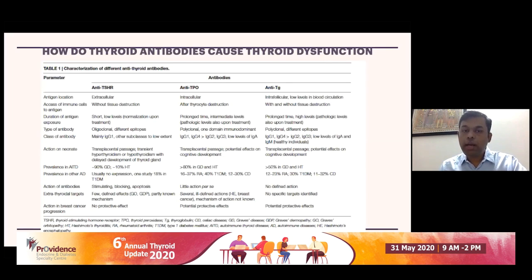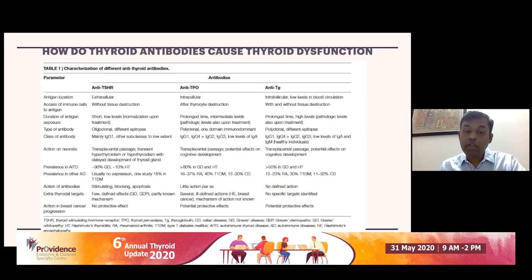If you look at anti-TPO prevalence, it's present in more than 80% of Hashimoto's thyroiditis. So it's diagnostically very, very important when we want to diagnose Hashimoto's thyroiditis. Most people with Hashimoto's thyroiditis will have anti-TPO positivity. But it has several ill-defined actions, and the mechanism of action is not known. The systemic, non-thyroidal effects of anti-TPO are not well characterized, I would say. We cannot say for sure that anti-TPO is causing this, though anti-TPO is highly prevalent.